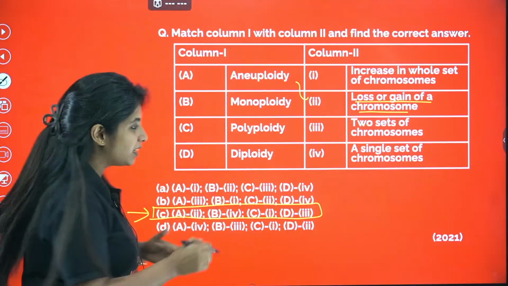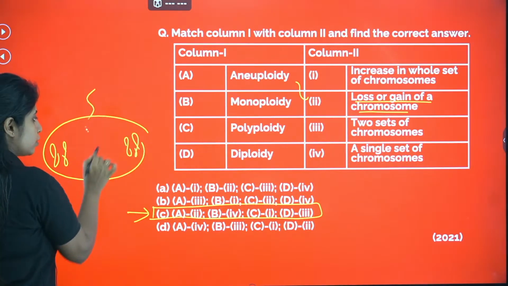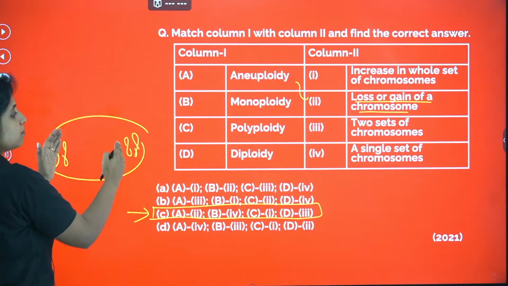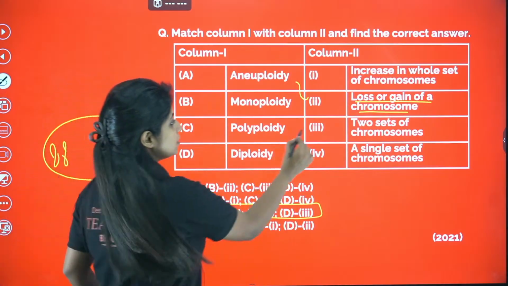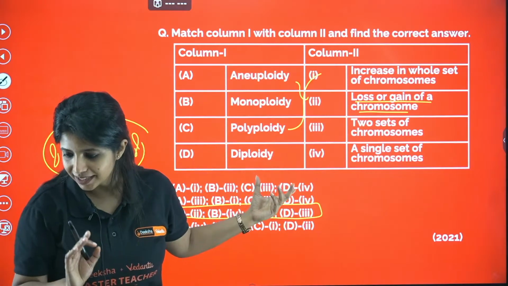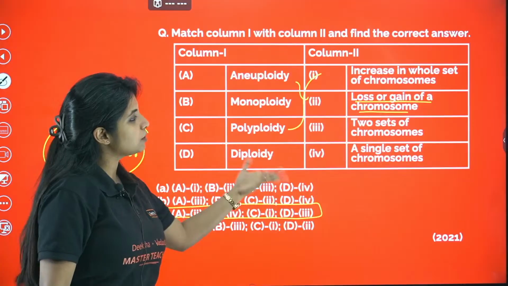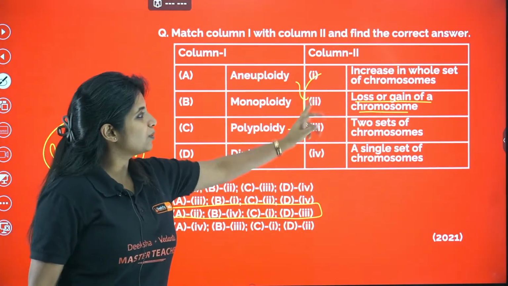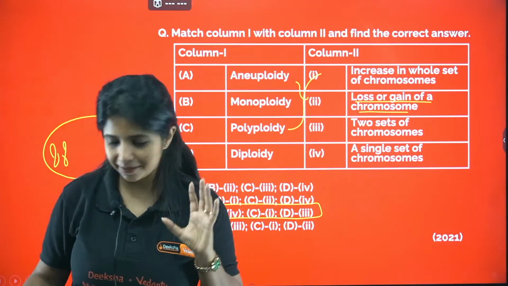Why did it happen? Because the chromosome is duplicated, thinking that one day the cell is going to divide, but the cell division did not take place. If the cell is not dividing, the whole set of chromosome becomes extra. Polyploidy is seen in the case of plants, and this results in increase in whole set of chromosome. Monoploidy and diploidy are actually very easy, just given to confuse you. Diploid means 2 sets of chromosome. Mono means 1, so a single set of chromosome. And that is how we have got the answer, which is C.